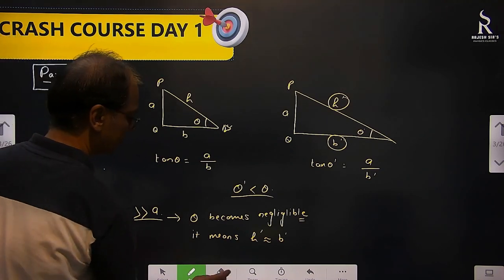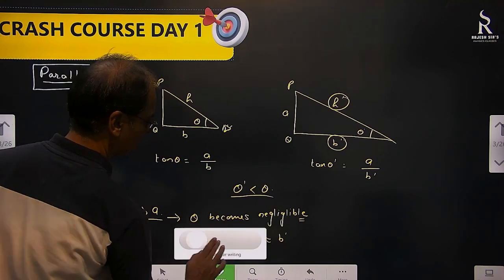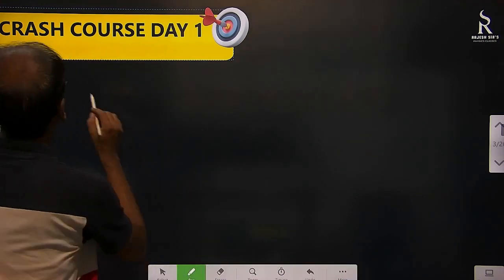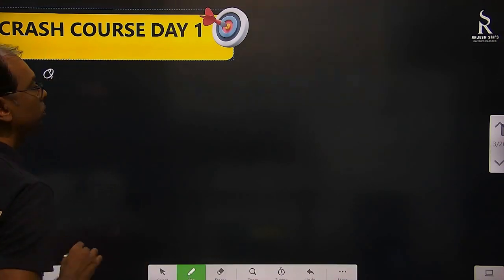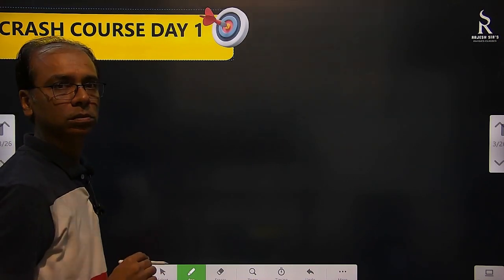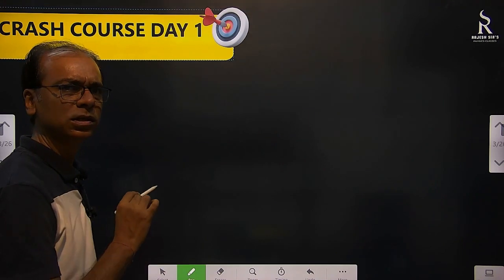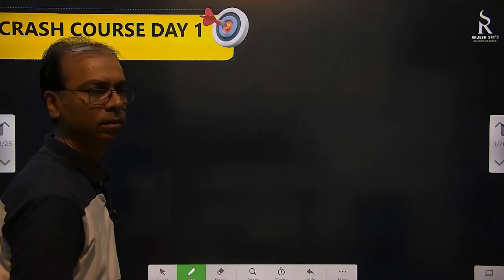Let's see now. Okay. Let's see the question. Question, suppose we want to measure the diameter of the moon. Or rather, the diameter of the moon is given. We want to find the distance of the moon from the earth. Right.